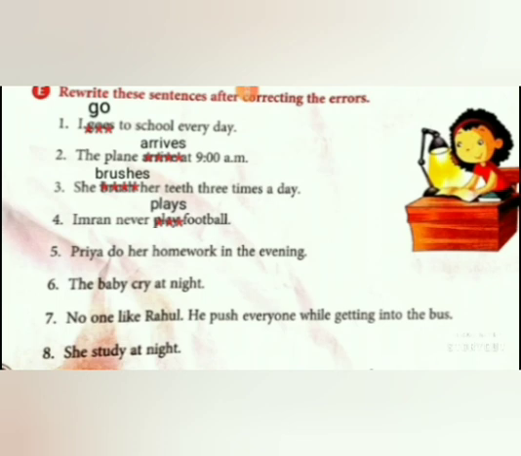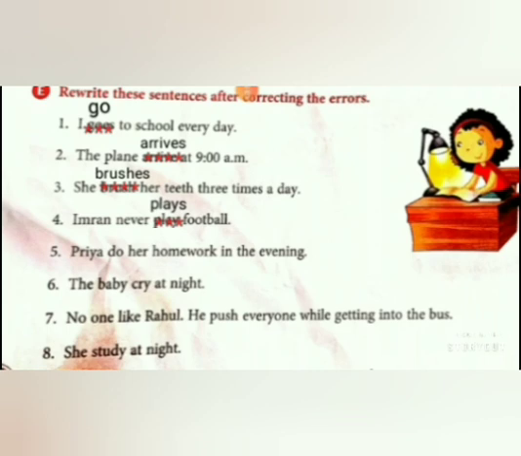Fifth one. Priya do her homework in the evening. Is this correct sentence, children? No, it's wrong. Why? Yeah, Priya is singular. We have to change the base form of verb. What should be added there? Is it s?